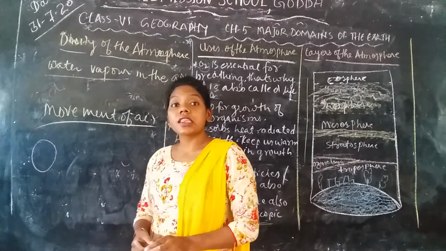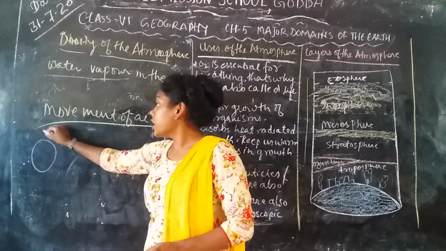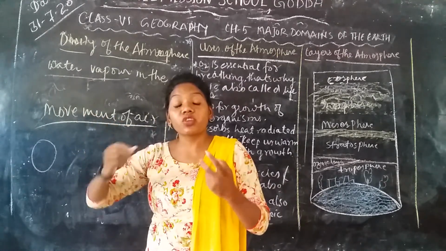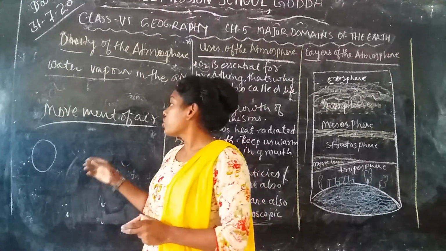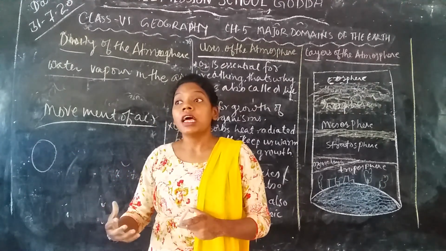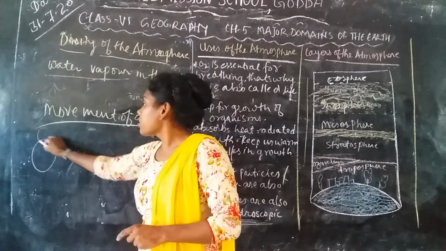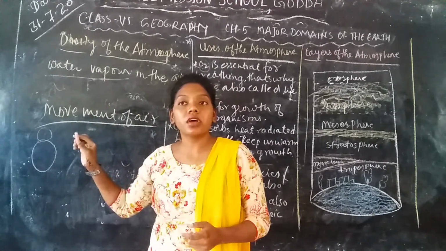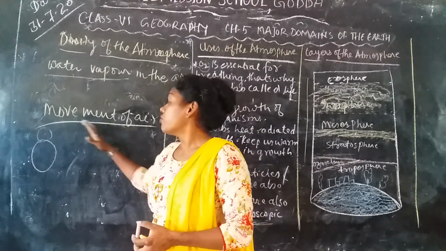When the air above the land surface is thin and light, it rises up. To cover this space, the high pressure, or dense air, comes to fill it up.